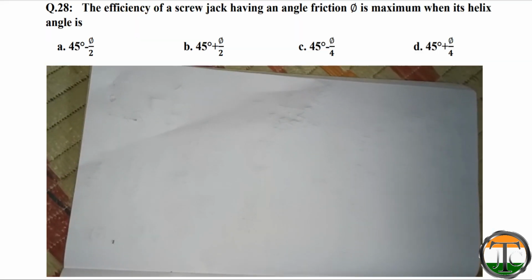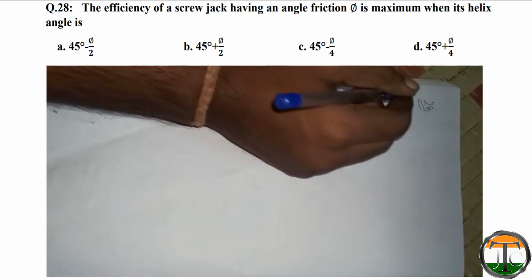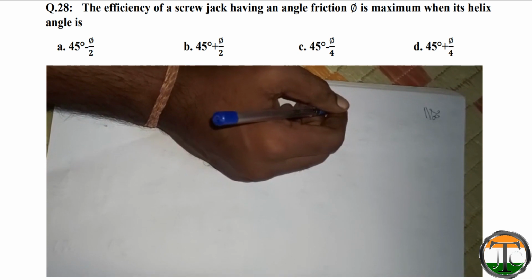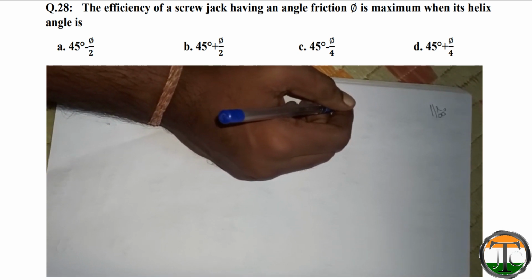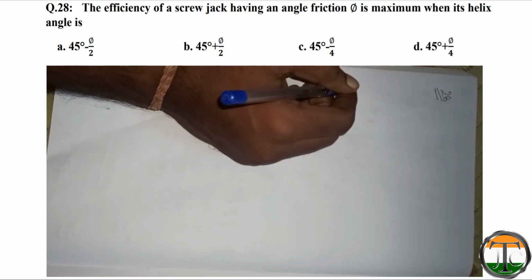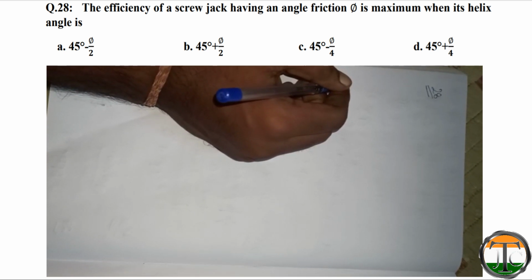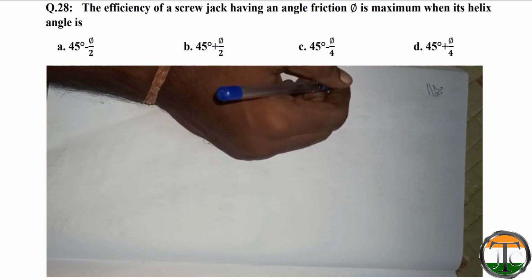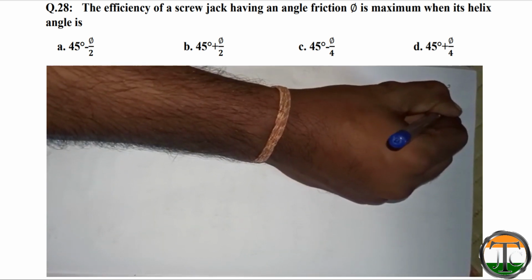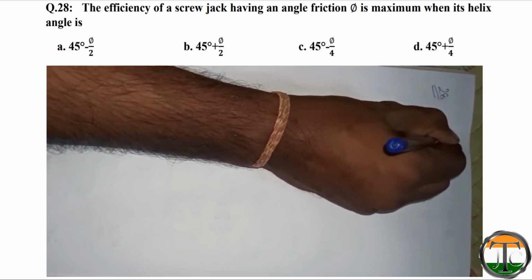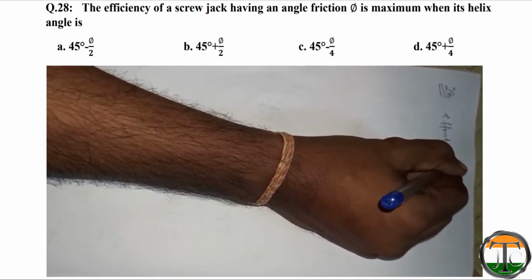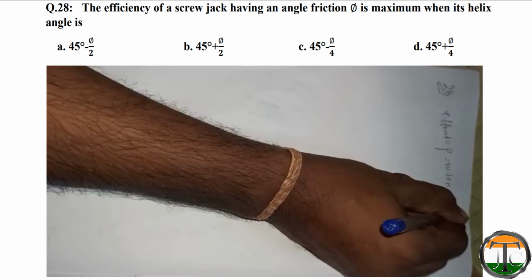Now we will solve question number 28. The question is, the efficiency of a screw jack having an angle of friction phi is maximum when its helical angle is: 45 degree minus phi by 2, 45 degree plus phi by 2, 45 degree minus phi by 4, 45 degree plus phi by 4. Generally for a screw jack, the effort formula is effort P equal to W tan (alpha plus phi).